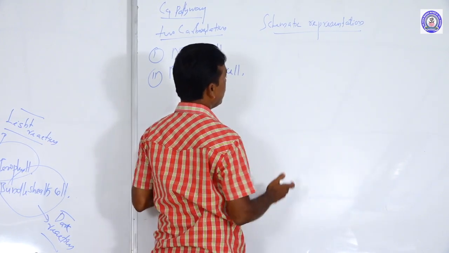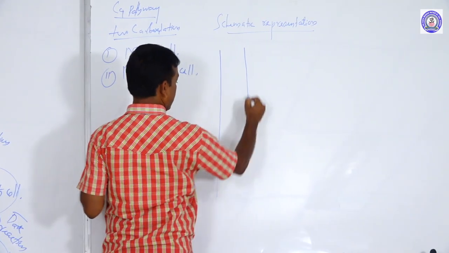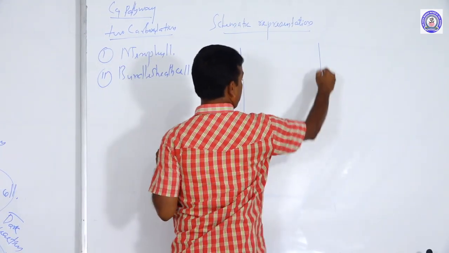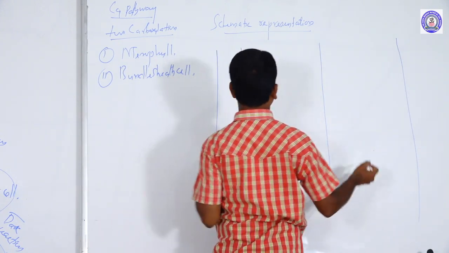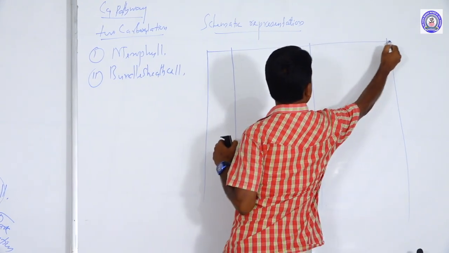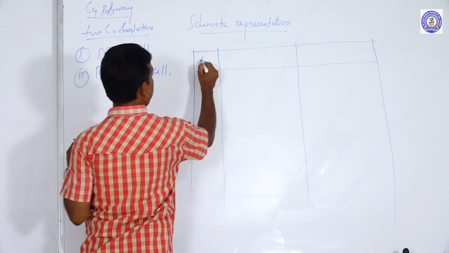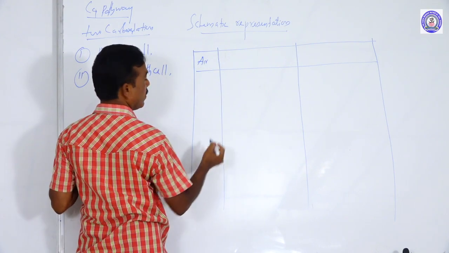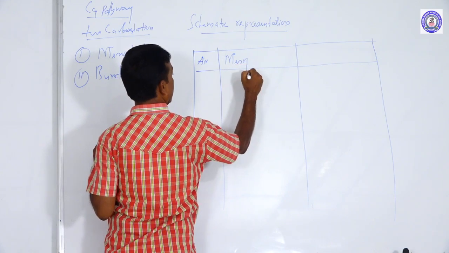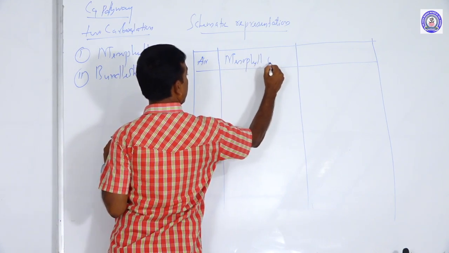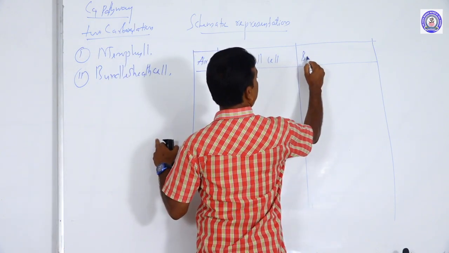For the schematic representation, this is air, this is a mesophyll cell, and this is the bundle sheath cell.